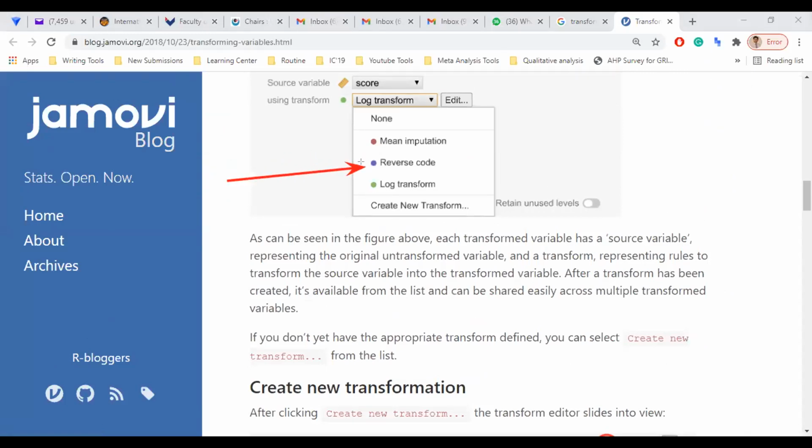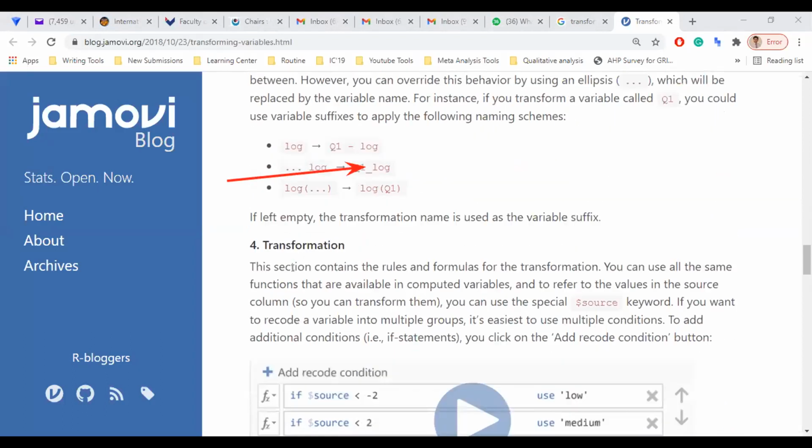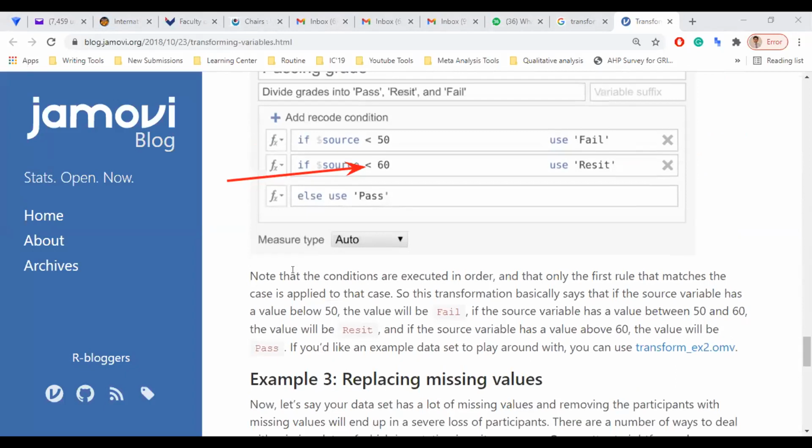Sometimes you use a negatively coded question. You just want to check whether all the participants are filling in this questionnaire carefully or not, right? In that case also you can use the transformation variable. You need to select the principle, and this way you can. There is a good video available on this.